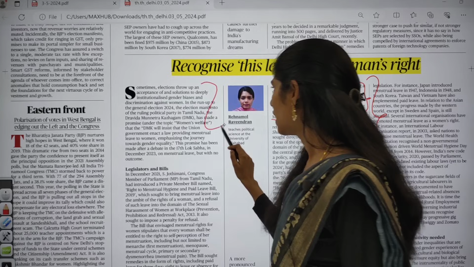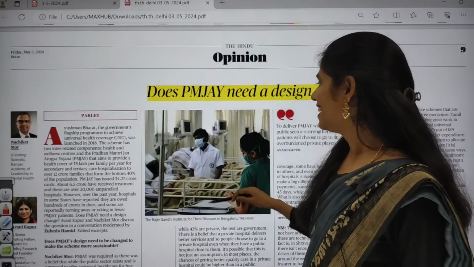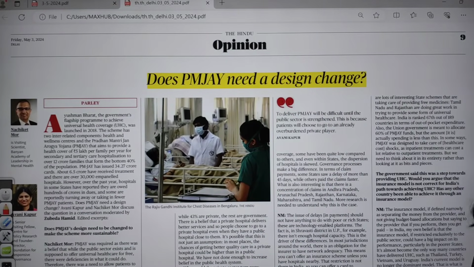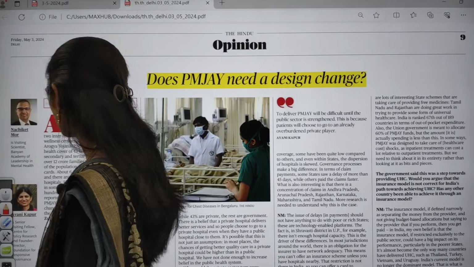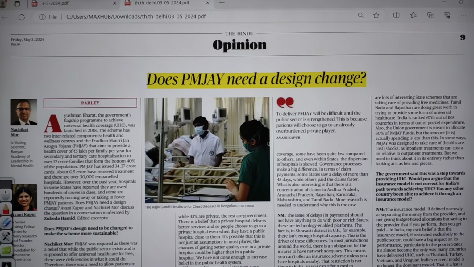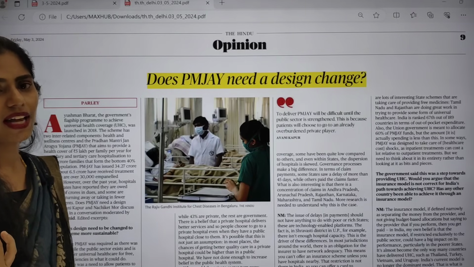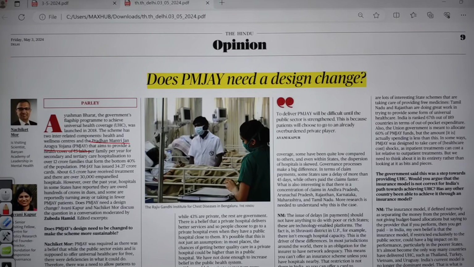And actually this is regarding political manifesto or political party manifesto. And next topic is about PMJAY. That is a very important topic. So here you have to see some facts regarding this PMJAY. First you have to understand what is the full form. From full forms, UPSC will not be asking questions, but other state public service examinations will be asking questions. That is Pradhan Mantri Jan Arogya Yojana.